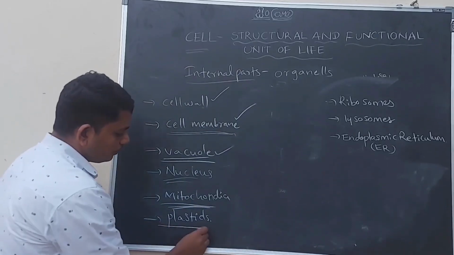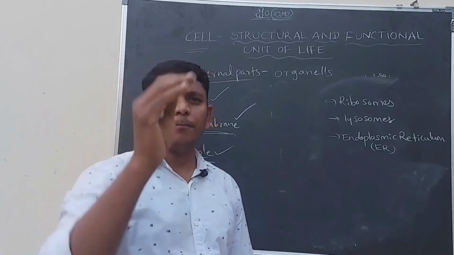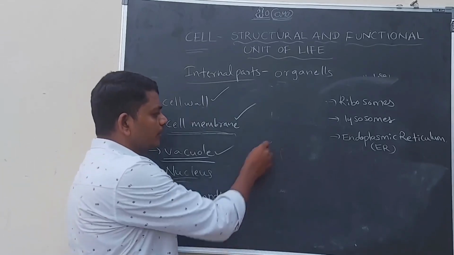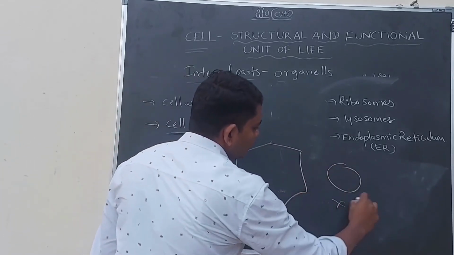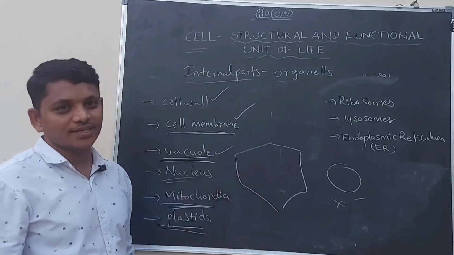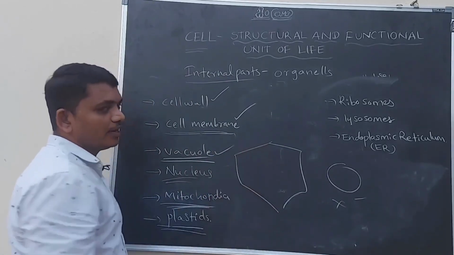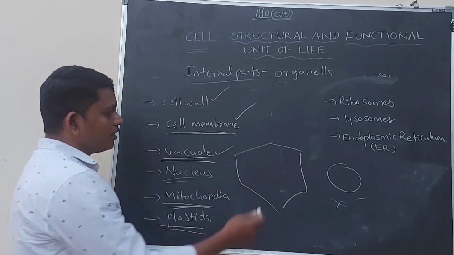Let us discuss about plastids. Plastids are only present in plant cells. There are no plastids in animal cells. For example, if it is a plant cell, it contains three types of plastids.